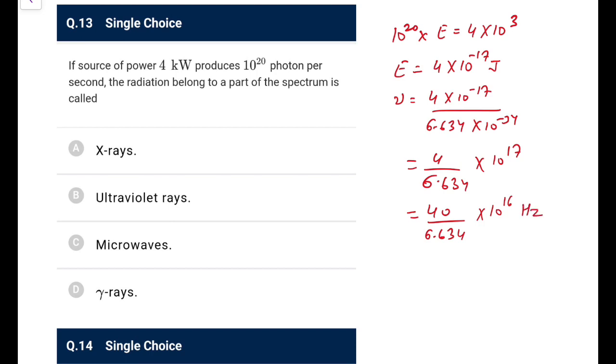So 10 to the power 16 hertz, so that is the value that we are getting, so it's approximately 6 point something into 10 to the power 16 hertz, and this frequency, you know, it lies definitely in X-rays.